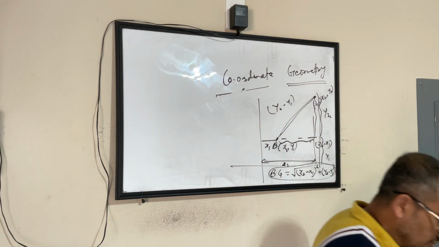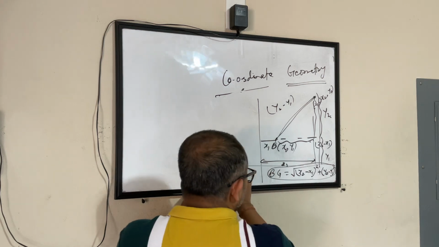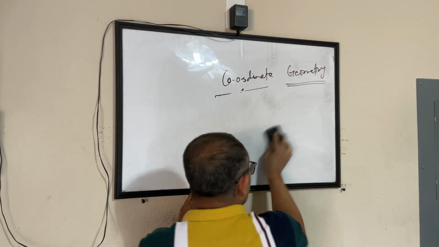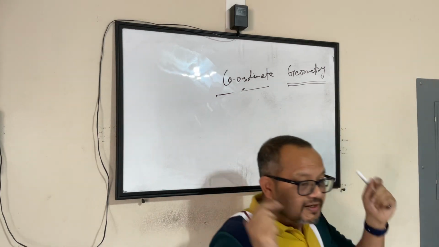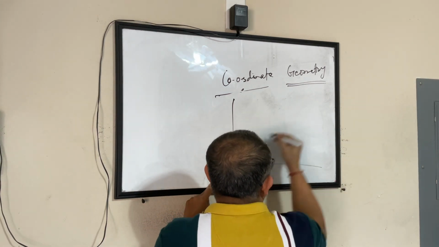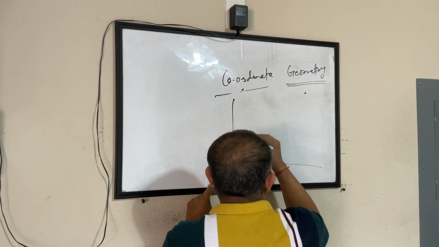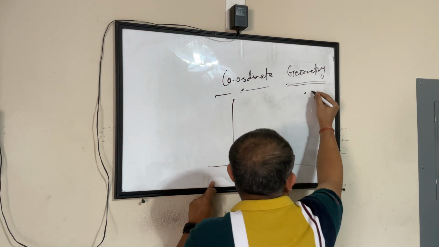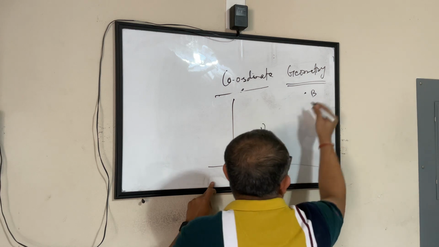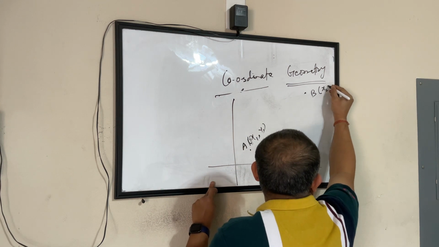So this is one formula. The second formula is called the section formula, meaning when you find a section of a line. If I have two points A and B, this one has coordinates x1, y1 and this has x2, y2 as coordinates.